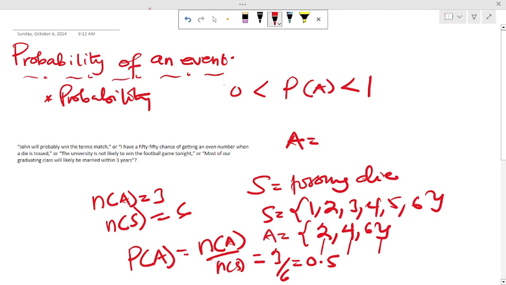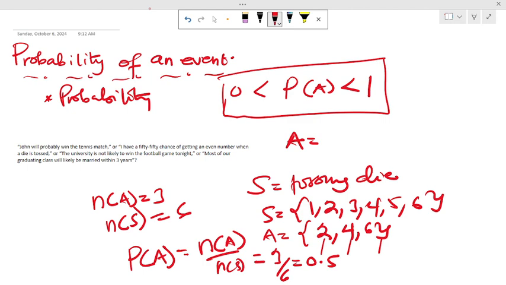So let's move on to this condition. I've said that the probability of an event lies from 0 to 1. It can never be less than 0, and it can never be greater than 1. In the worst case scenario, it can be 0, and in some scenarios too, it can be 1. When the probability of an event is 1, then it means that that event will happen.